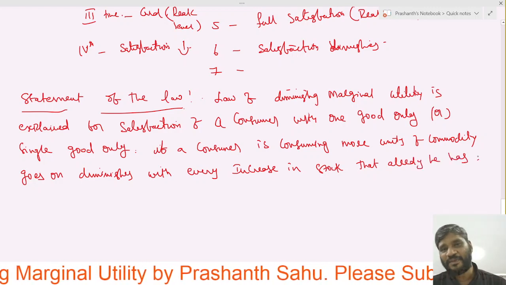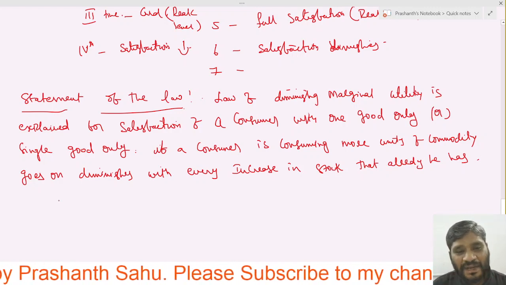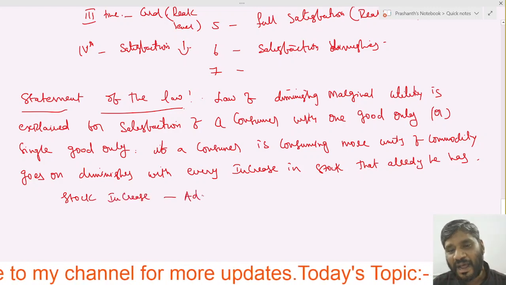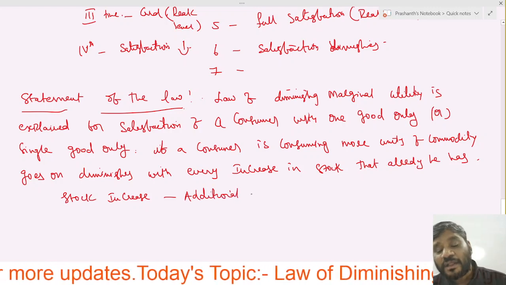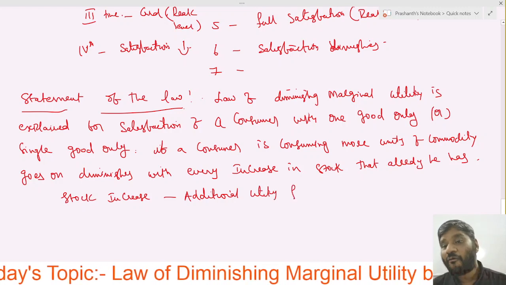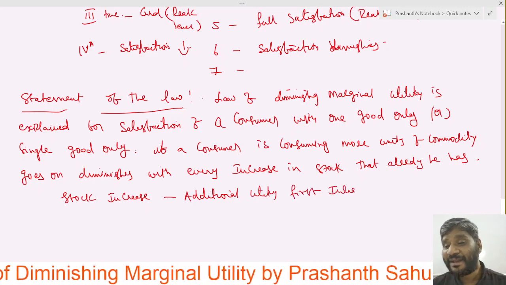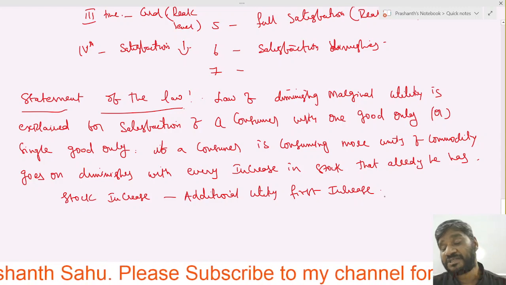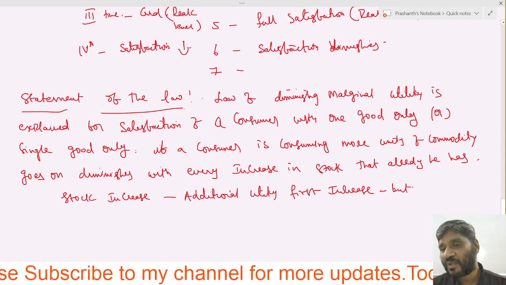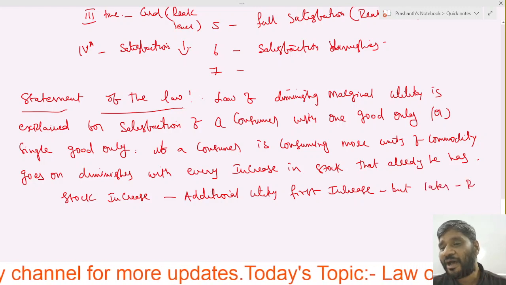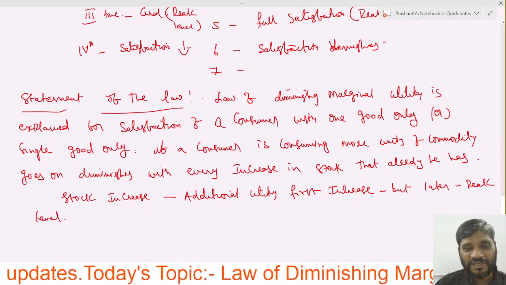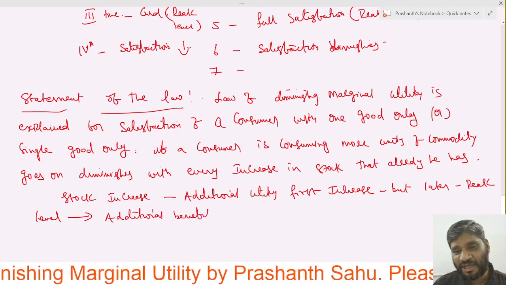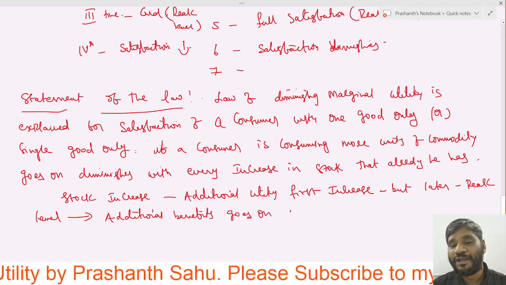In the previous definition we have checked that as the stock increases, the additional utility, or additional satisfaction, first it will increase, but later after reaching the peak level, the additional benefits go on diminishing.